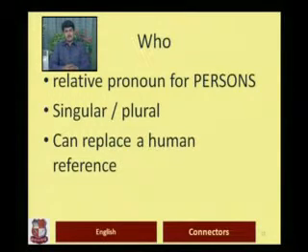The first relative pronoun that we have is for persons. Who is the relative pronoun that is used for persons, that is for human beings. That is to say that it is not used for objects or inanimate objects. It is used with singular as well as with plural. So I can use who for an antecedent that is singular. For example, in the previous sentences we had Nimish, who is my friend, served us. Nimish, who served us, is my friend. So Nimish is singular and I used who with them.